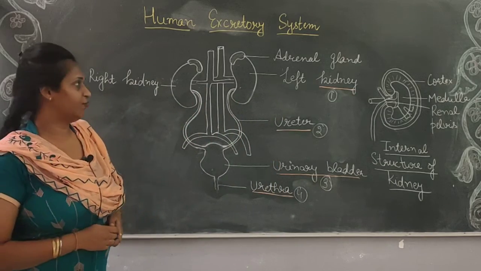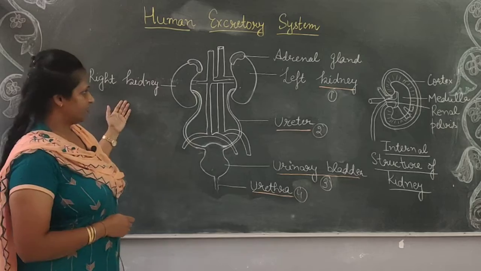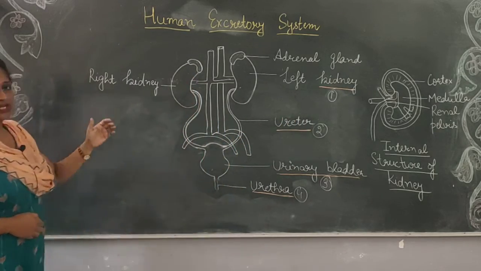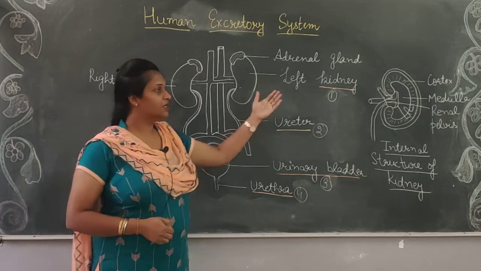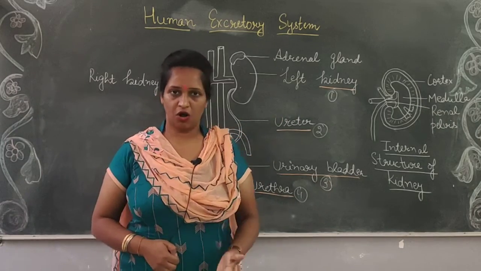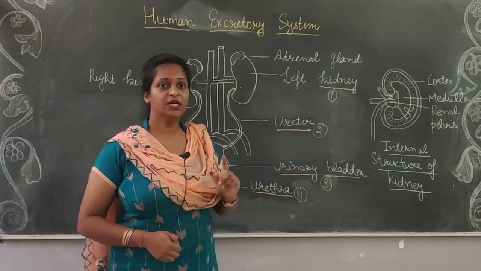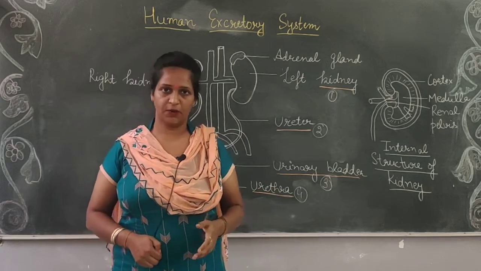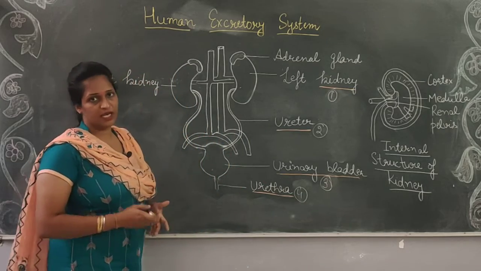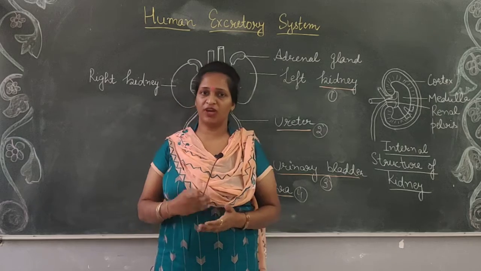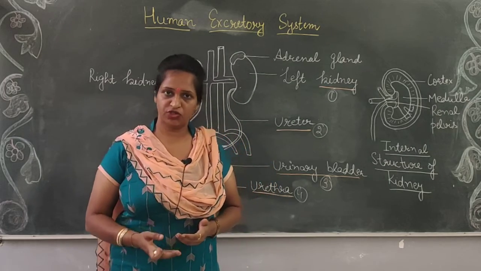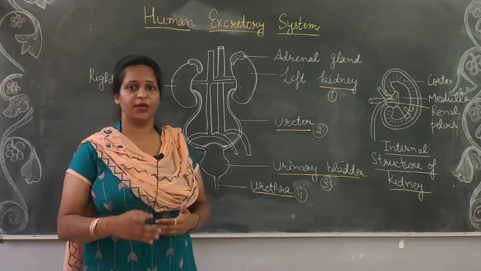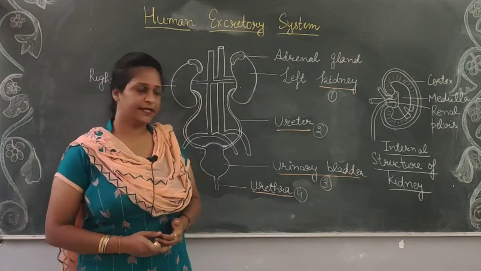In the human body we have 2 kidneys, right kidney and the left kidney. The right kidney is slightly lower than the left kidney. Kidneys are the organs, they are bean shaped, clear? They are bean shaped and they are reddish brown in color, and kidneys help in the removal of waste product in the form of nitrogenous waste, clear? And along with this they purify the blood also, clear?